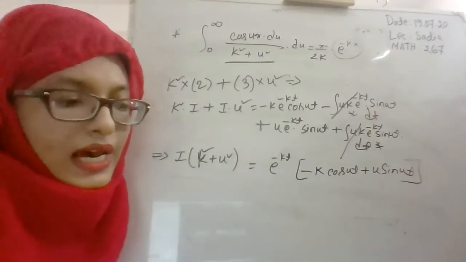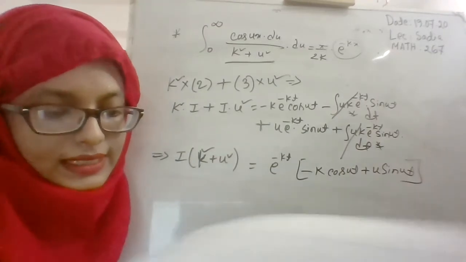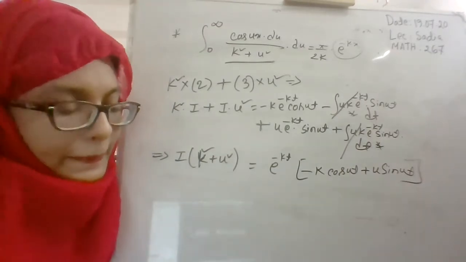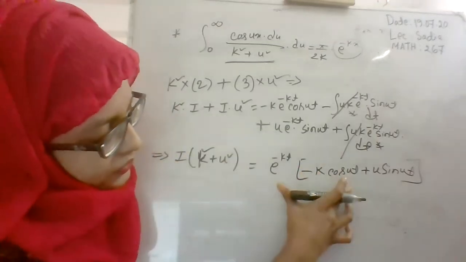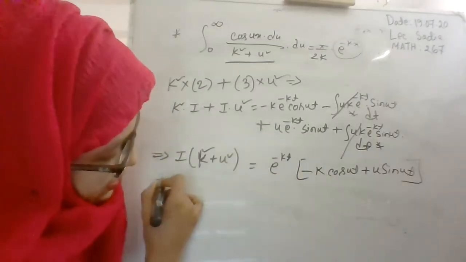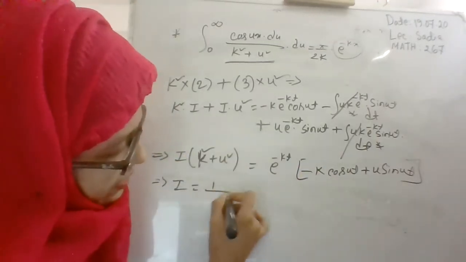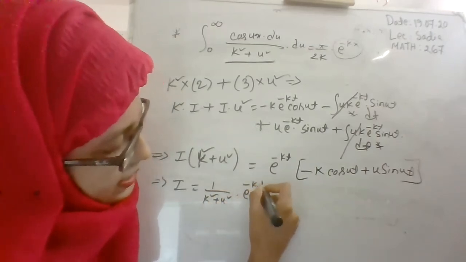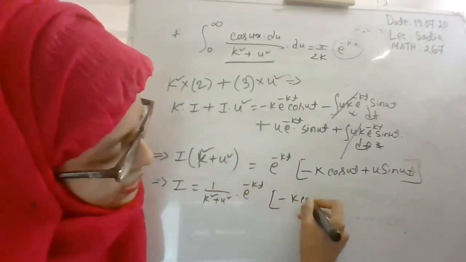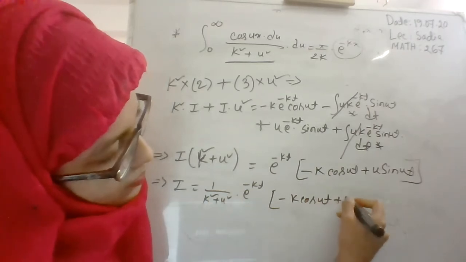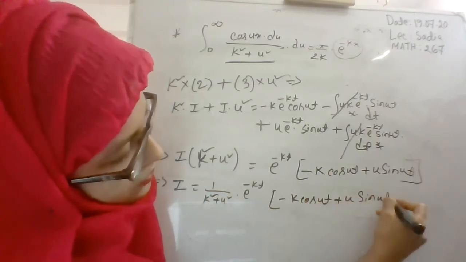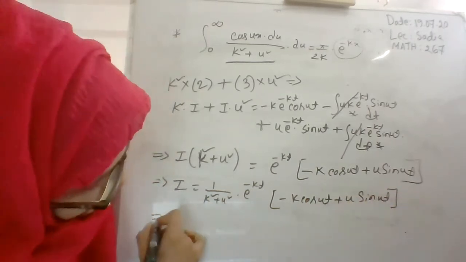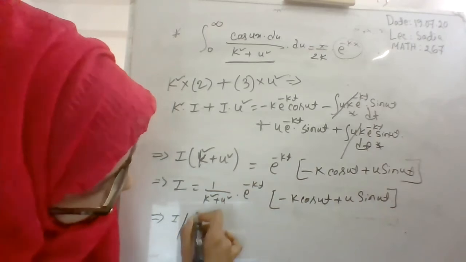If we use upper and lower limit, what will be the result? I will be 1 by k square plus u square e to the power minus kt times minus k cos ut plus u sin ut. Now use the upper and lower limit 0 to infinity.